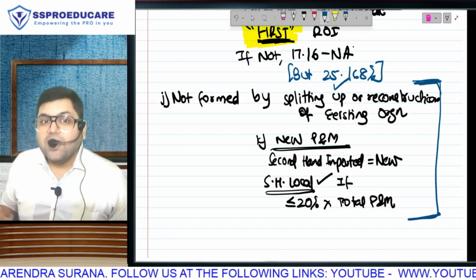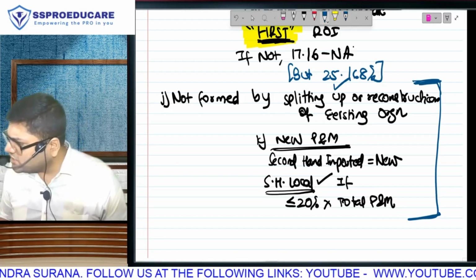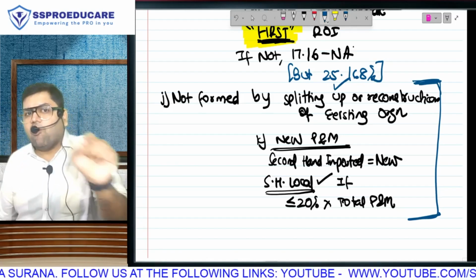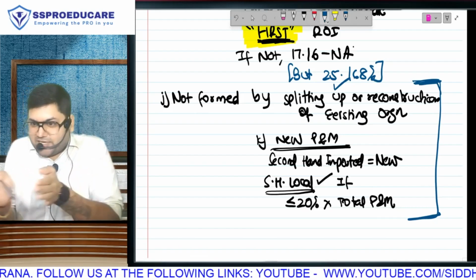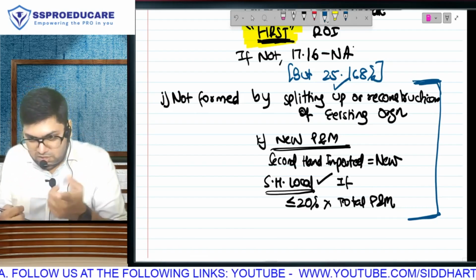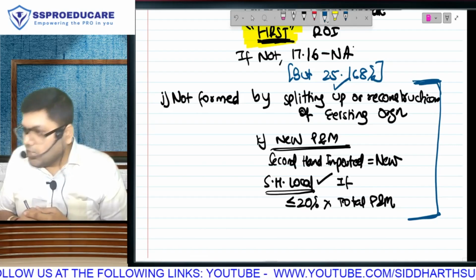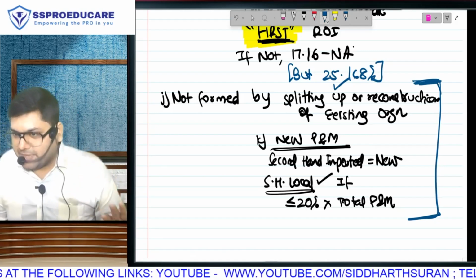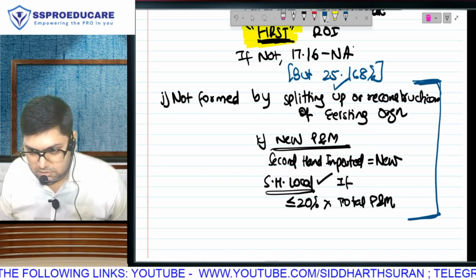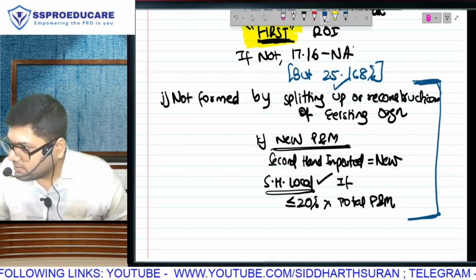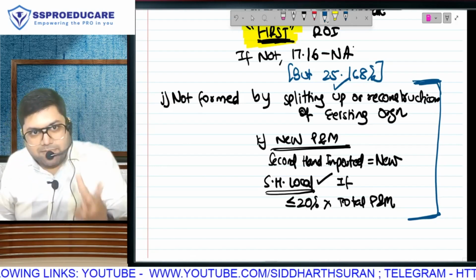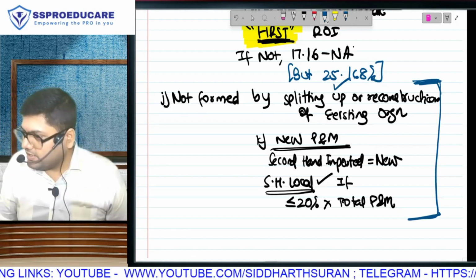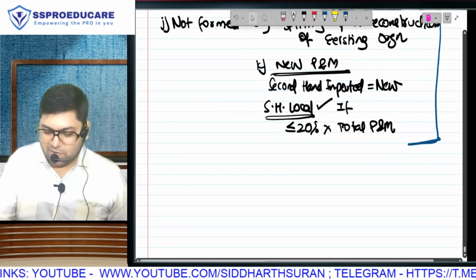These two conditions are going to come again and again in multiple chapters. But in all the other chapters, after the first time, for example in special economic zone, because that is in volume 1, there I will write not splitting up and reconstruction and maximum second hand local 20%, because the explanation is already done. Same two conditions will come again and again in different chapters. So what is the concept of second hand local?